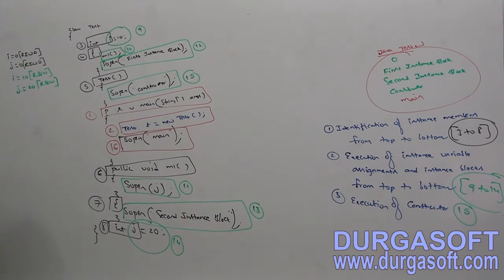Once completed, give the numbers also. Take it clearly.